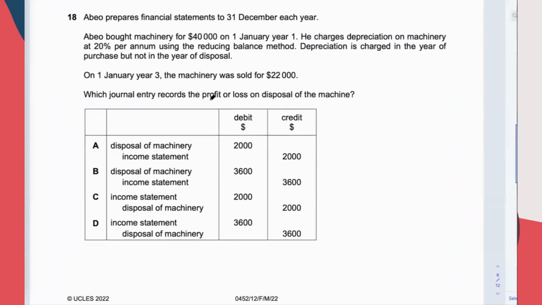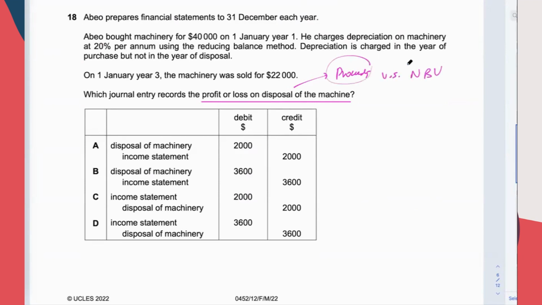What journal entry records the profit or loss on disposal of the machine? There are 2 things to decide here. You have to decide for the amount first. Consequently, you decide which is the double entry. So for profit or loss on disposal, you have to look for 2 things: the proceeds and the net book value.